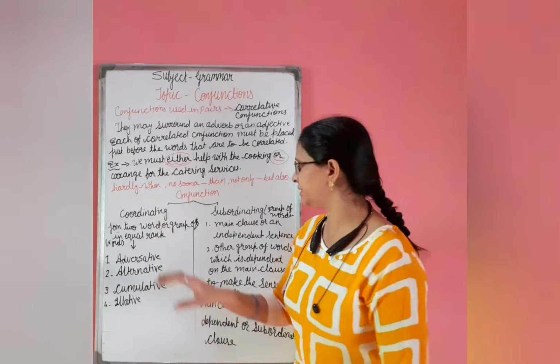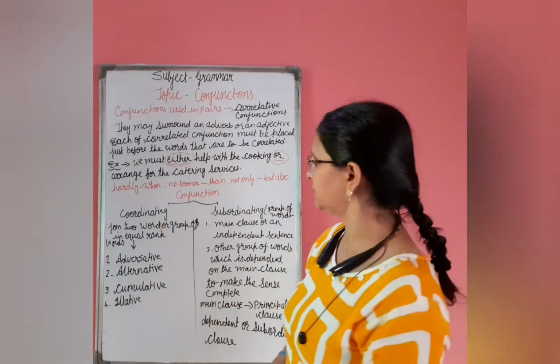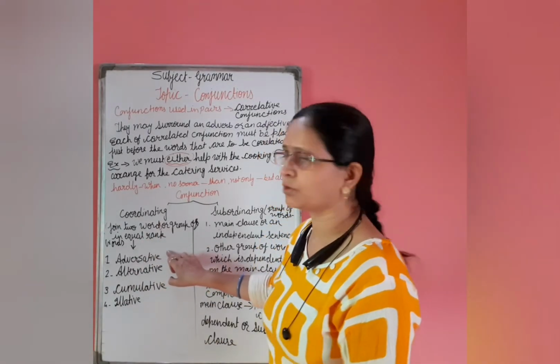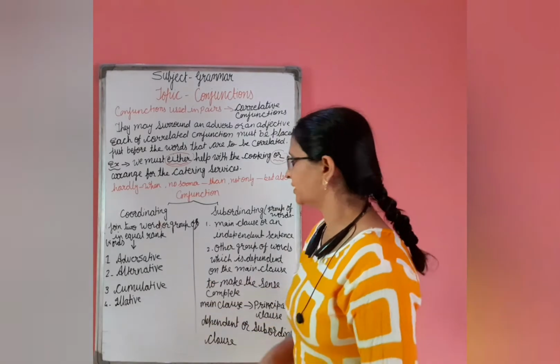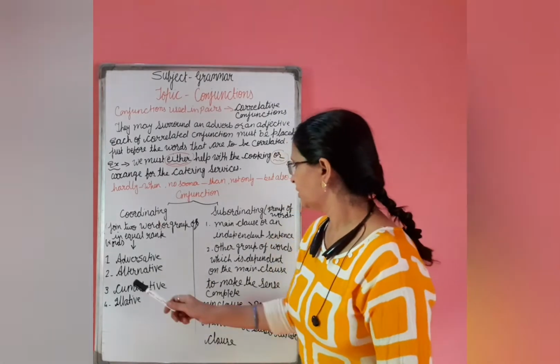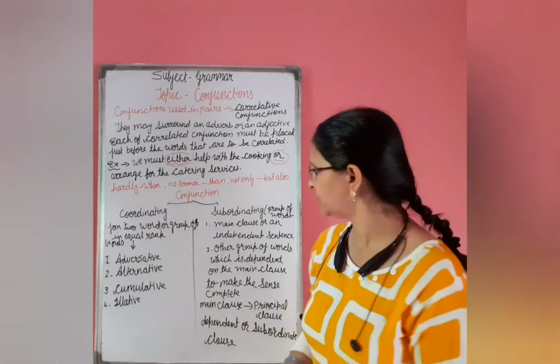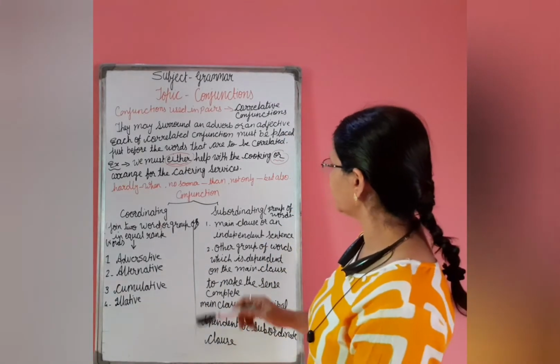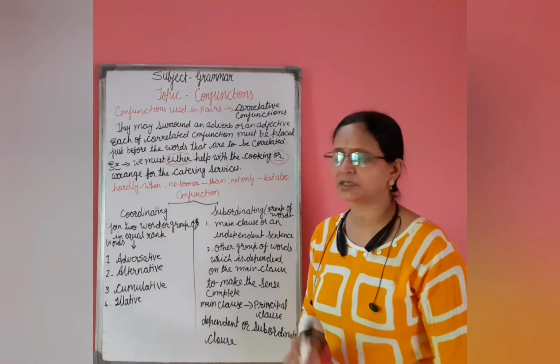This is the coordinating conjunction. Coordinating conjunctions are of various types, that is adversative coordinating conjunction, alternative coordinating conjunction, cumulative coordinating conjunction and illative coordinating conjunction. Now we will step towards the subordinating conjunction.